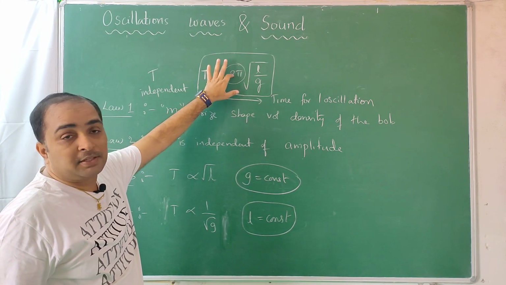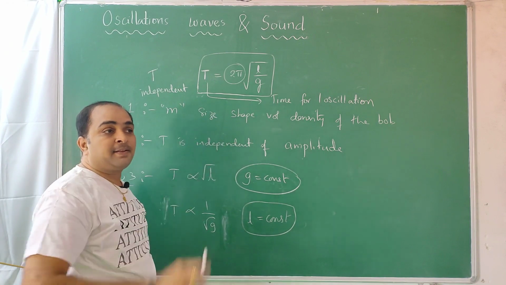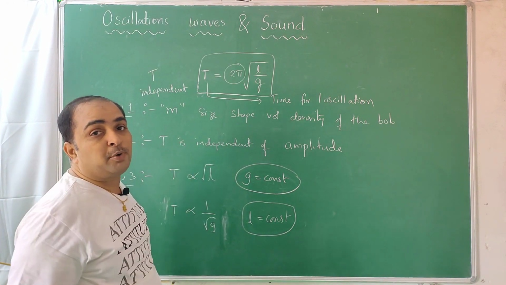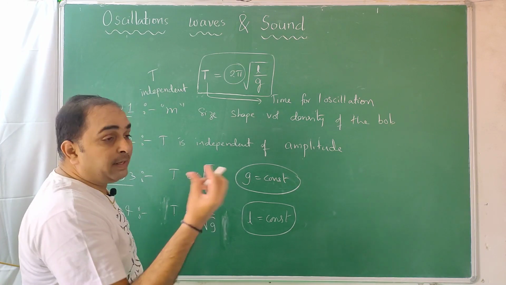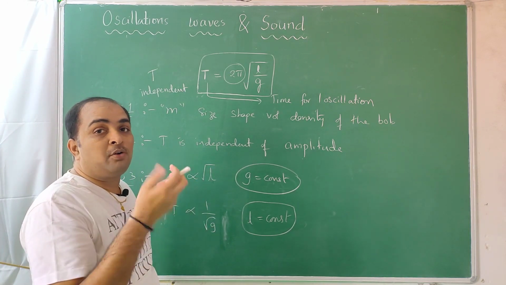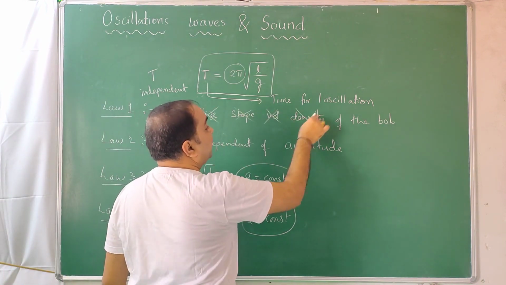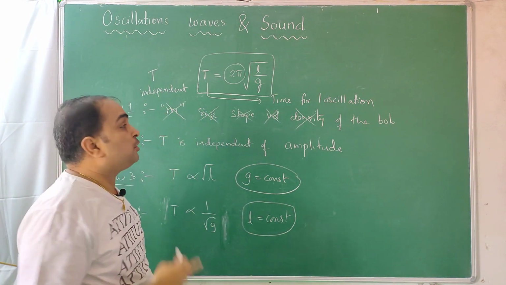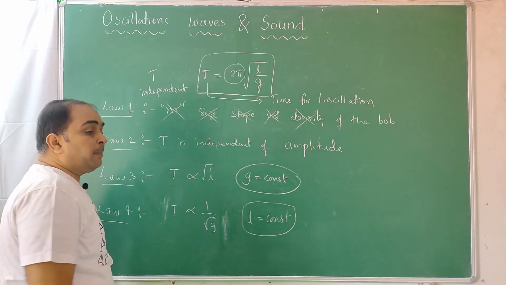Here 2 pi is a constant. Remaining, what are the factors? Many people, by seeing the simple pendulum, think that the bob is responsible for all these things happening. Thread is responsible, or the material of the bob is responsible. Bob is round. So all these things, mass, size, shape, volume, density, whatever you are thinking, are not responsible for those oscillations.